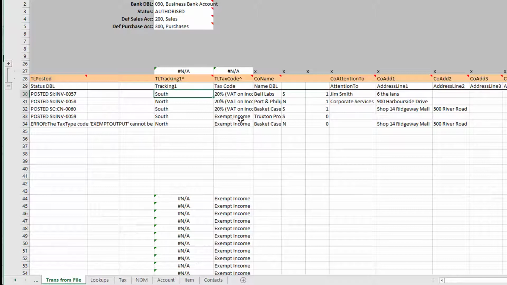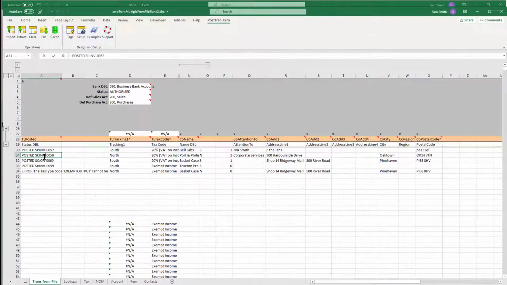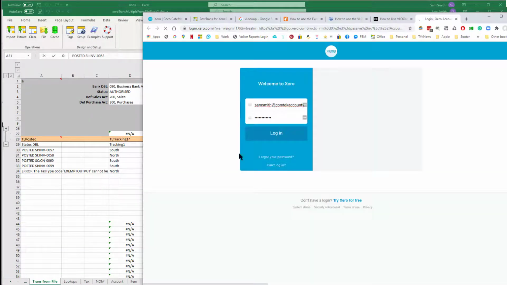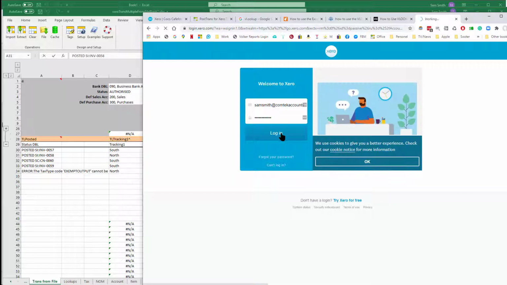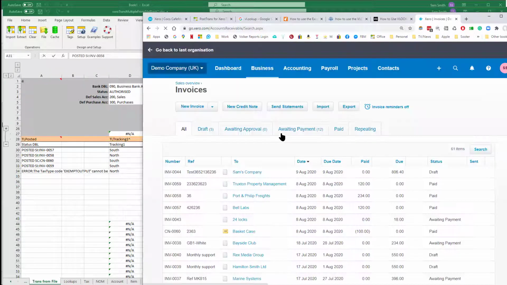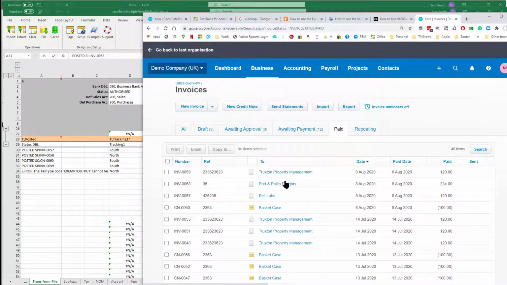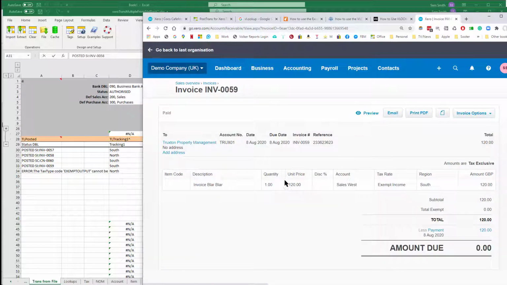But that certainly shows you how you can manipulate the data before importing. So as you'd expect, if I double click on that transaction, I can see it within Xero. It's probably one of these. Excellent.